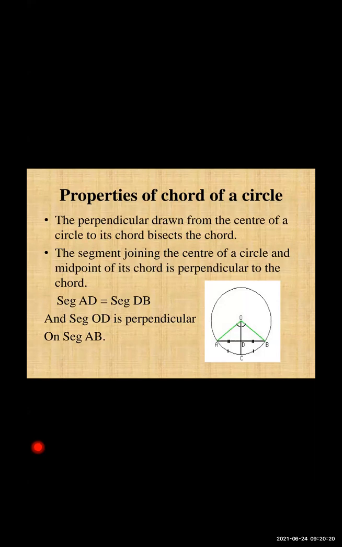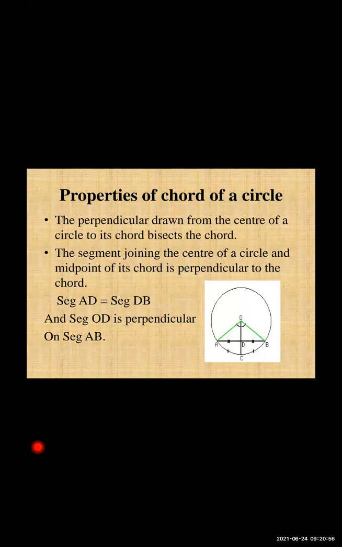The line segment, if we draw it from the center to the chord AB, is perpendicular. ठीक है. And here in the second, what is given is that whatever line we draw from the midpoint to the center, that is what becomes your perpendicular. In the first, the perpendicular was given and it said that it bisects the chord, meaning AD is equal to DB, and from that we get this here.